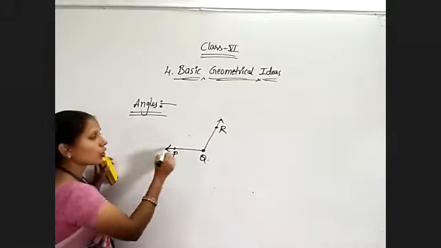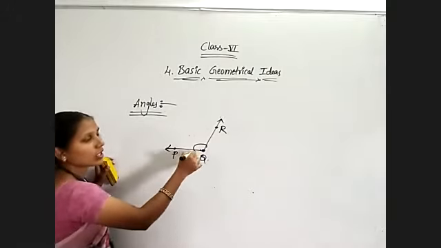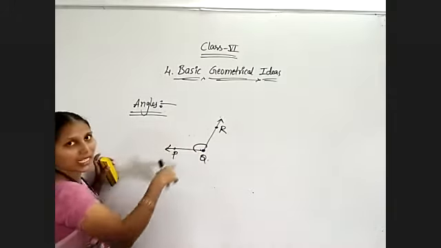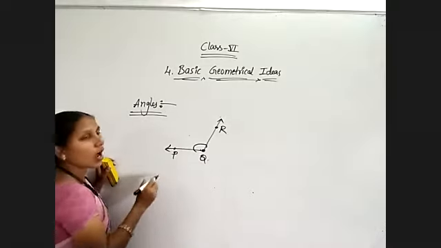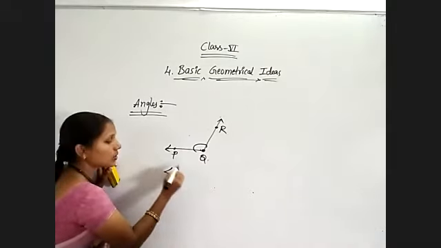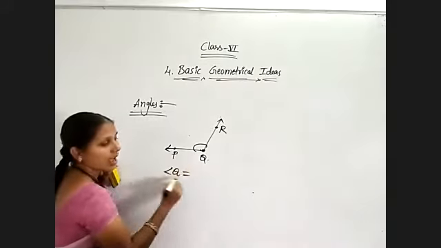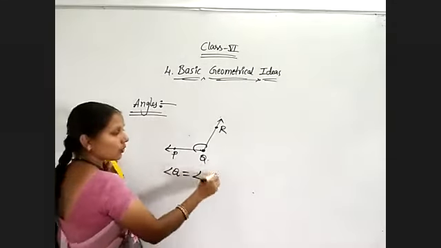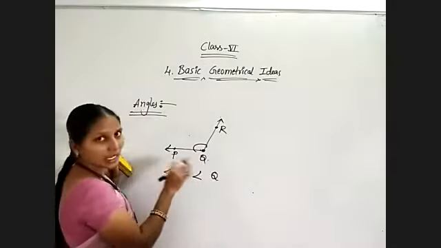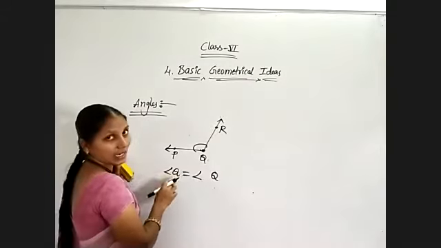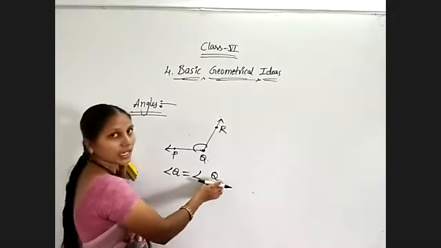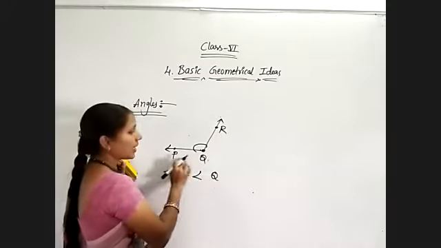Ray QP and QR are meeting at Q, so at Q they are forming the angle. Understand? So how to name that angle? Angle Q simply. Otherwise, the letter Q must be in the middle only, because that is the angle. Whatever angle is there, we must place it in the middle. PQR.